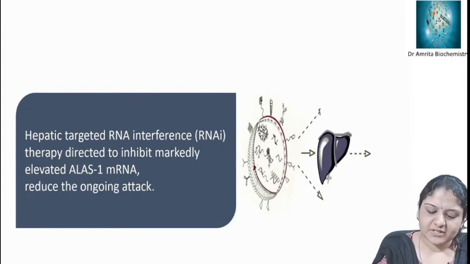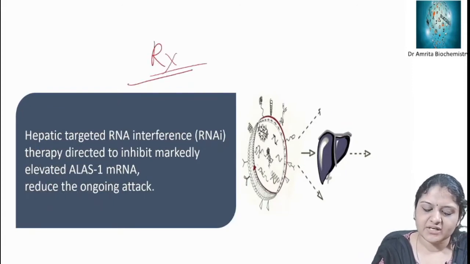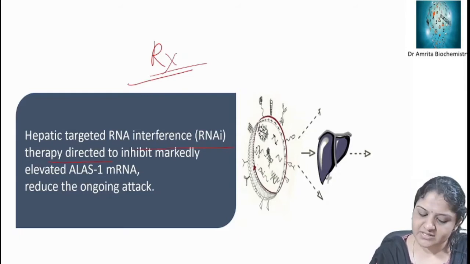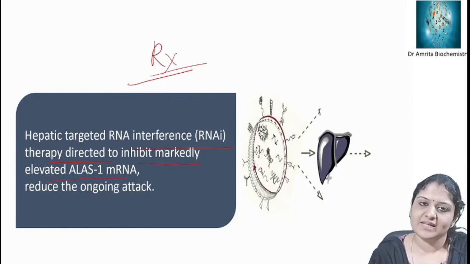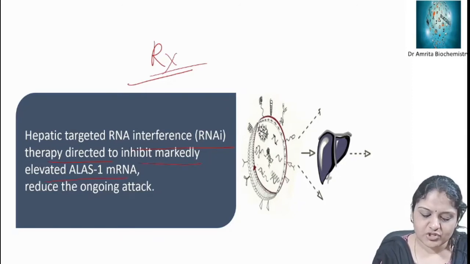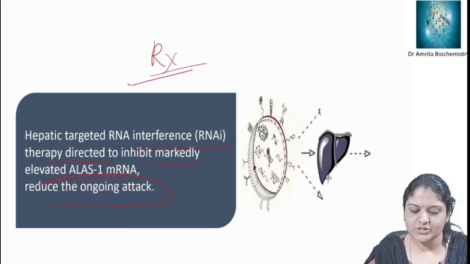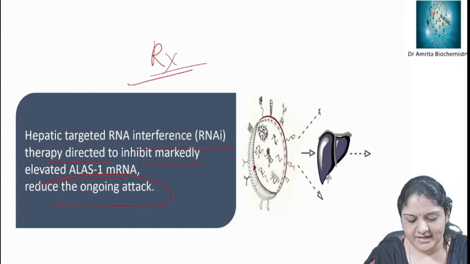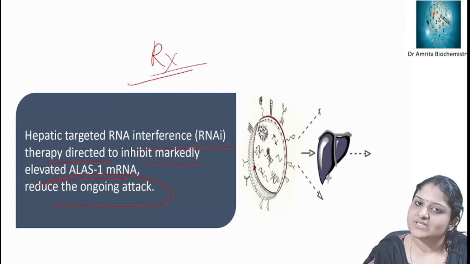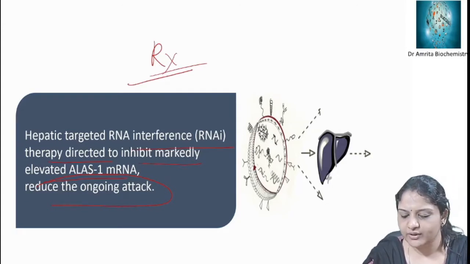Now for treatment, hepatic targeted RNA interference therapy is directed. This new modality inhibits markedly elevated ALA synthase 1 mRNA, which reduces the ongoing attack. So RNAi therapy is directed to inhibit the markedly elevated ALA synthase 1 mRNA. So this helps in reducing the ongoing attack.